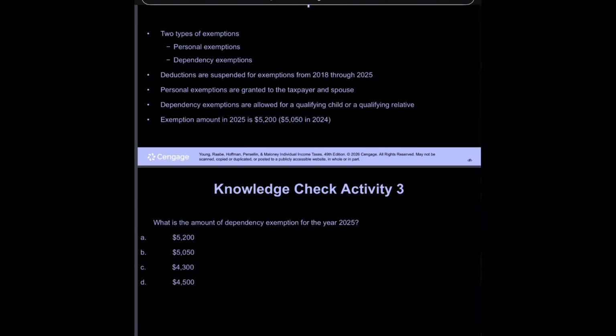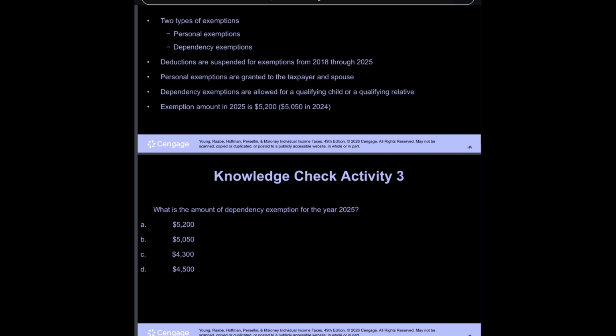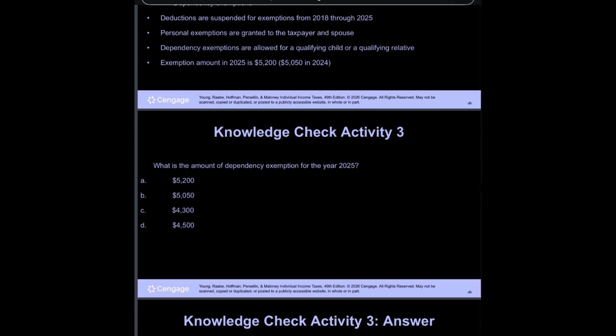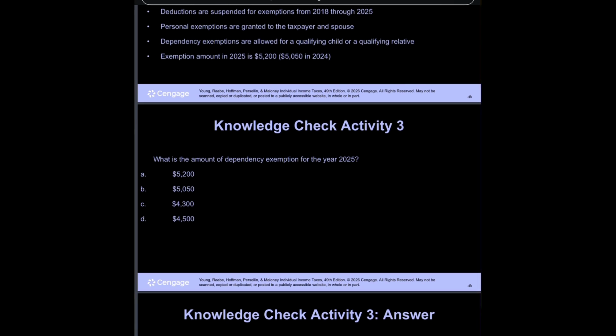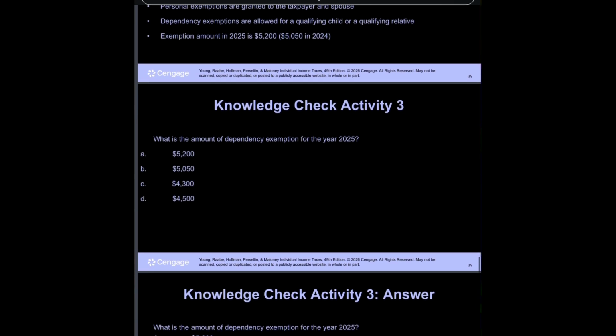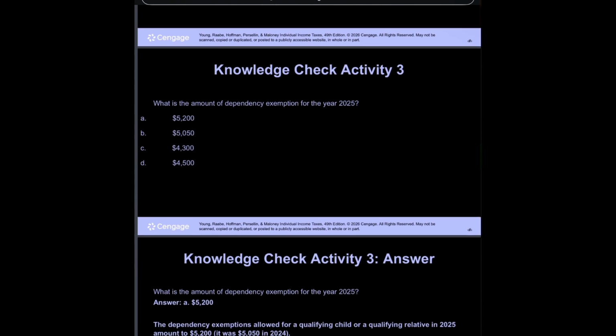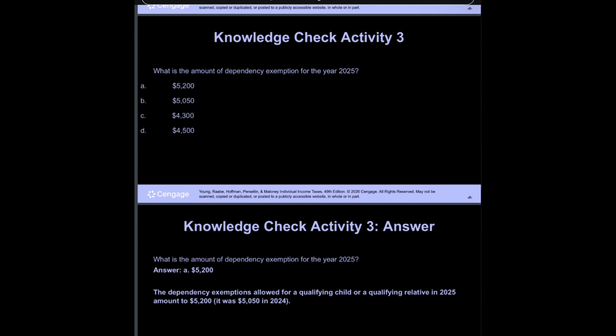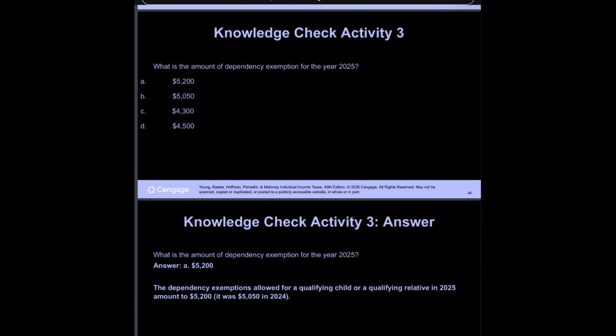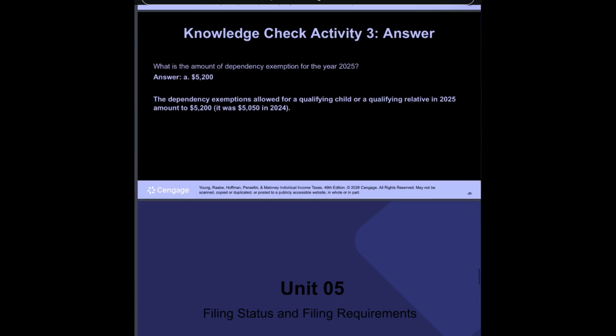Knowledge check activity 3. What is the amount of dependency exemption for the year 2025? A. $5,200, B. $5,050, C. $4,300, D. $4,500. Answer A, $5,200. The dependency exemptions allowed for a qualifying child or a qualifying relative in 2025 amount to $5,200. It was $5,050 in 2024.